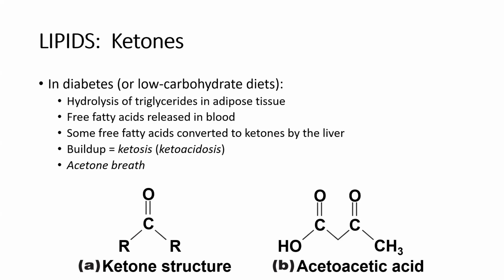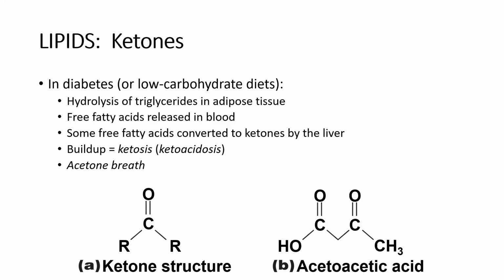Remember, I talked about triglycerides as being the main storage form of our fats in our adipose cells and adipose tissue. And because there are no carbohydrates or glucose circulating, for example, if you're diabetic or on a low carbohydrate diet, we now tap into our fats to release those fatty acids for energy. And so the byproduct of releasing those fatty acids is basically our ketones, which are produced in the liver. Now, this can be detrimental or hazardous, especially in diabetics.